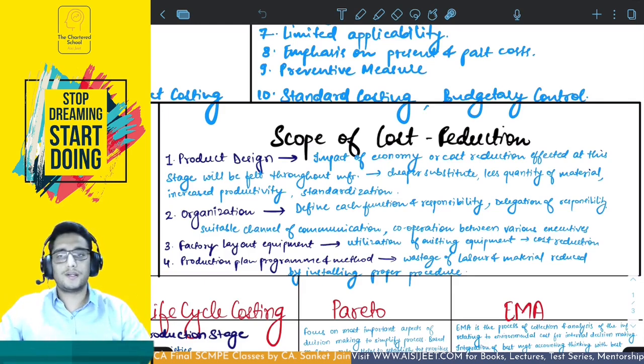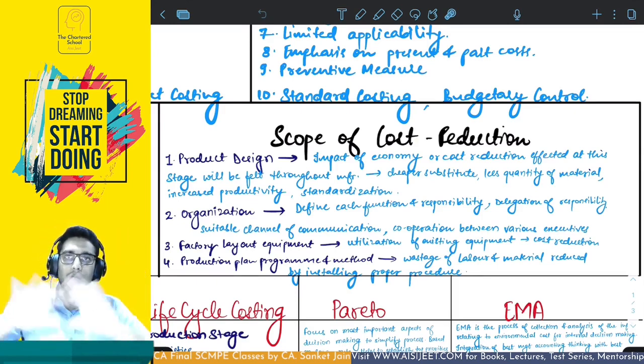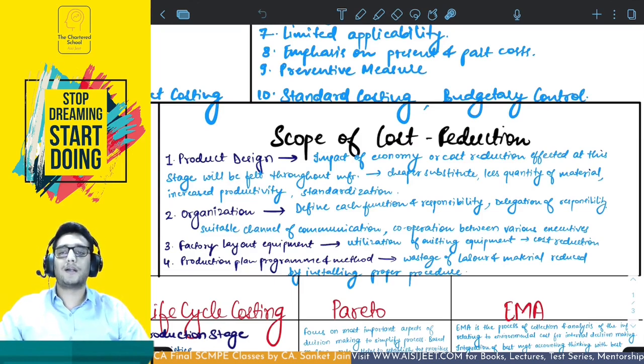Then organization. Organization is about organization structure. Okay, so you have to define each function, the responsible person for it, set the responsibility, delegate the responsibility, the authority. There should be a suitable channel for communication between the managers and the people under the organization, and then there should be cooperation between the various executives. Okay, this is organization.